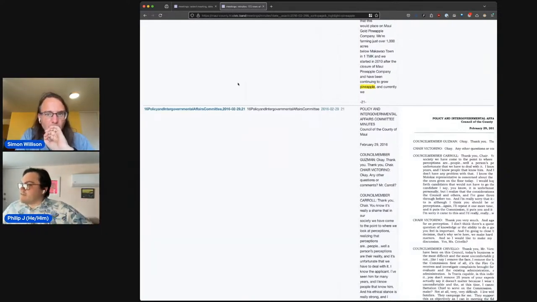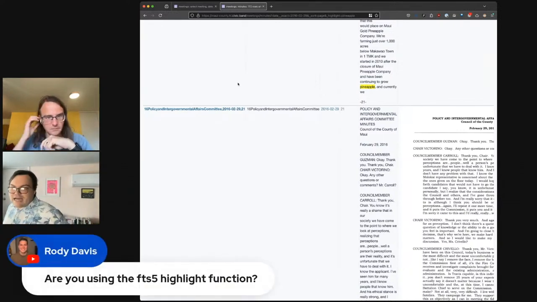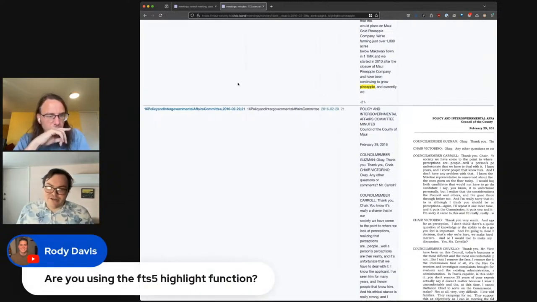So I'm looking in the chat to see if there are any questions. Rody asked, are you using the FTS5 highlight function? I am not. I don't know what that is. So find me in Discord and I'd love to chat about it more.